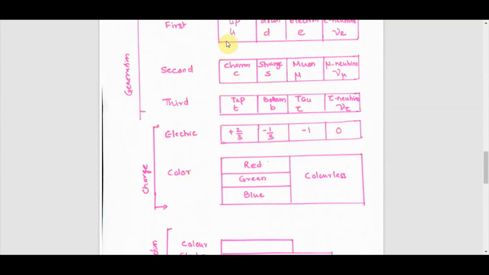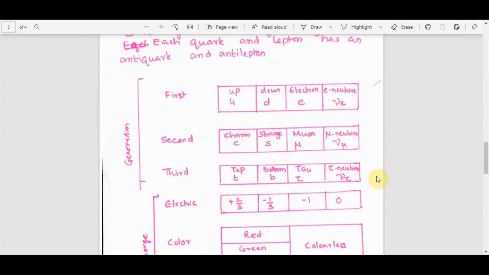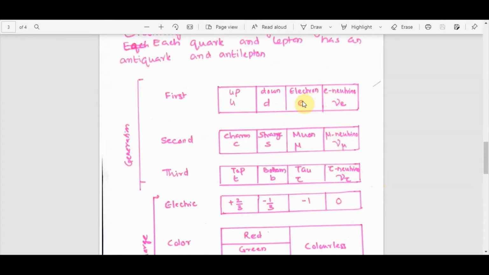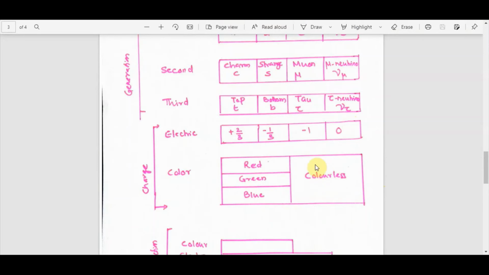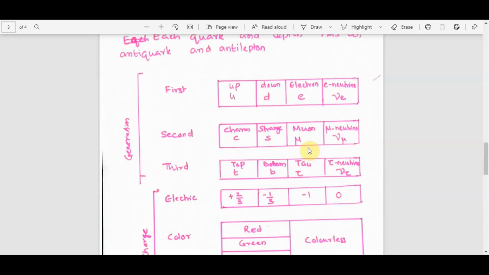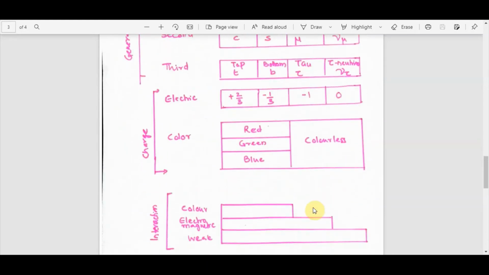And each of these come in red, green and blue colors. While if you look at the leptons, that is electron, muon, tauon, and their associated neutrinos, they are colorless particles. Neutrinos have electric charge 0, and the electron, muon and tau particles have electric charge minus 1.